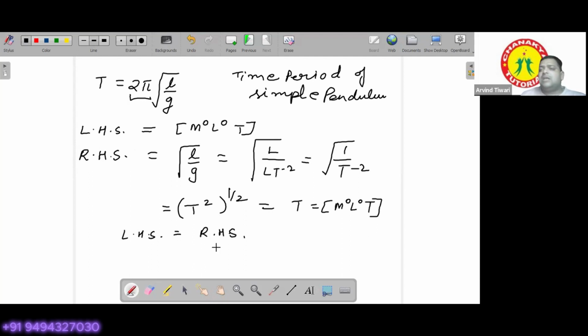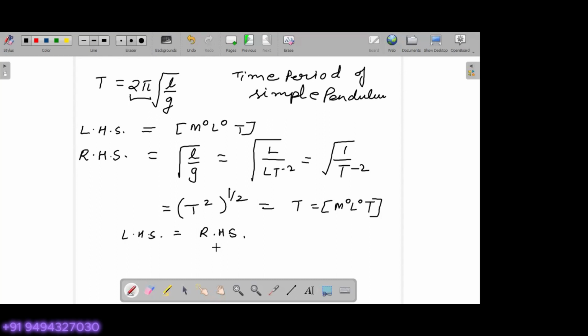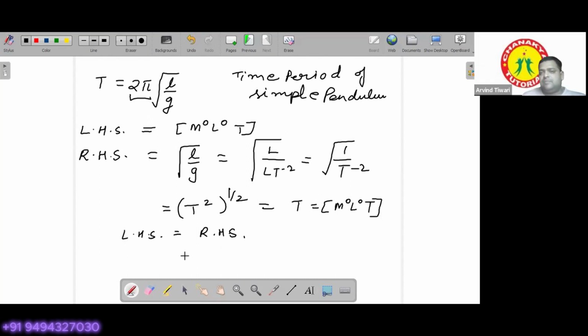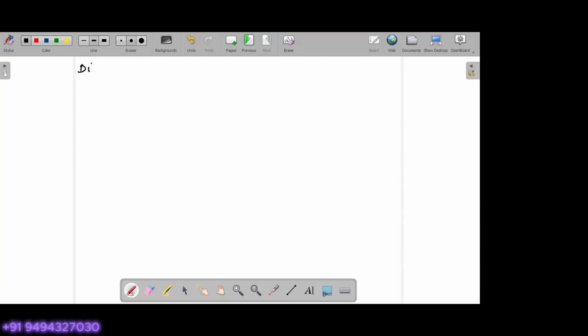Now, what should be the dimensions of theta, the angle?